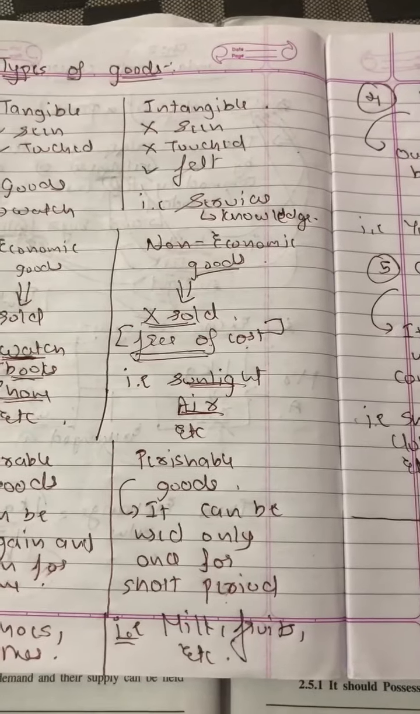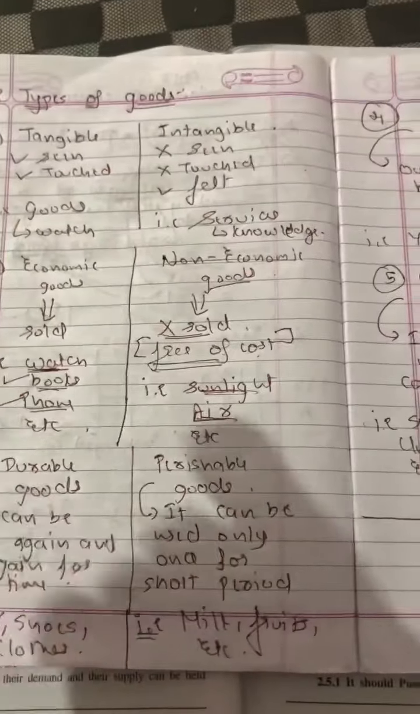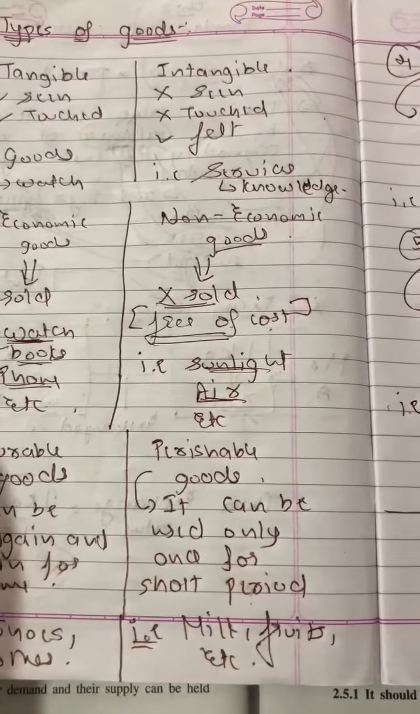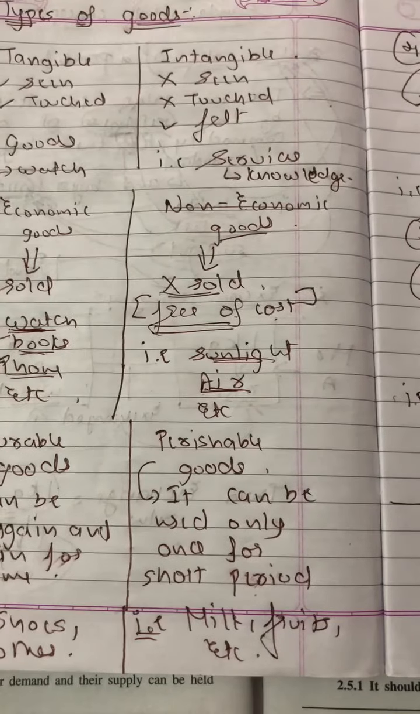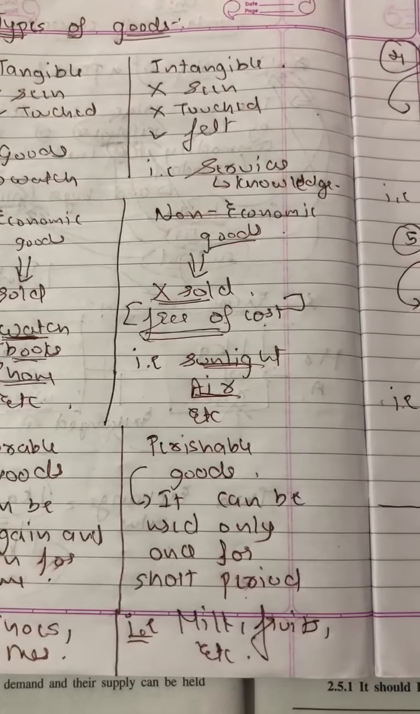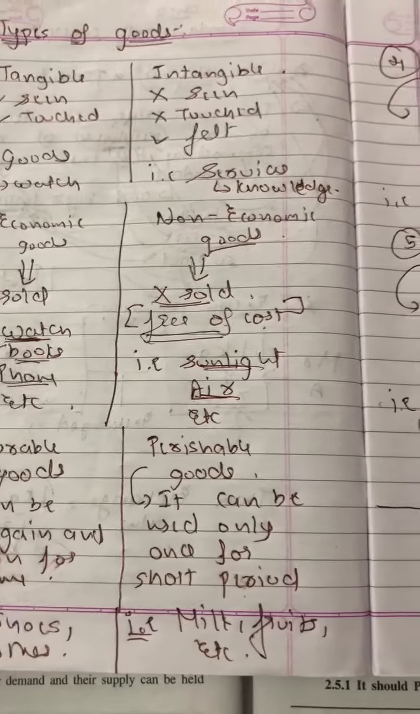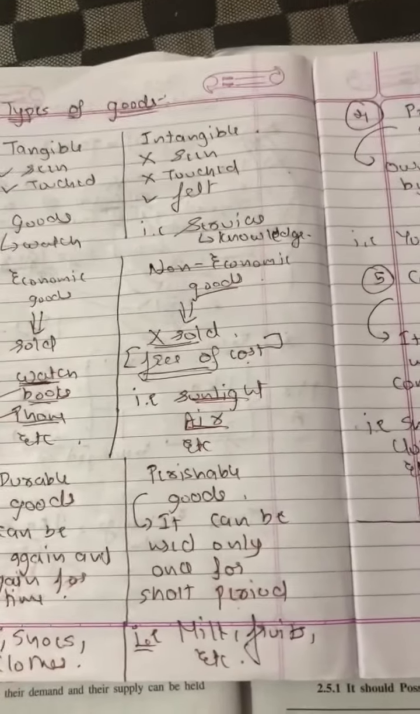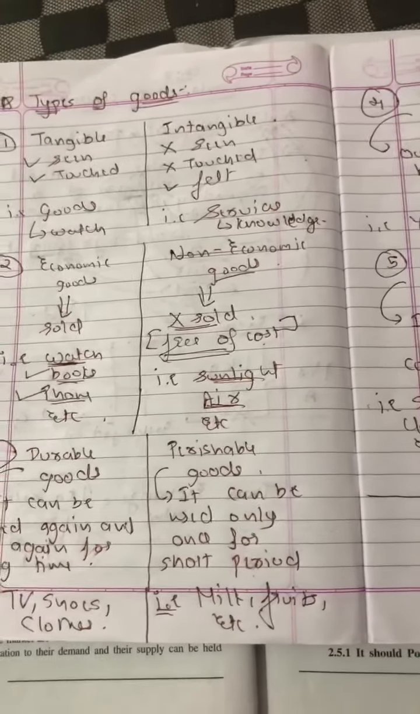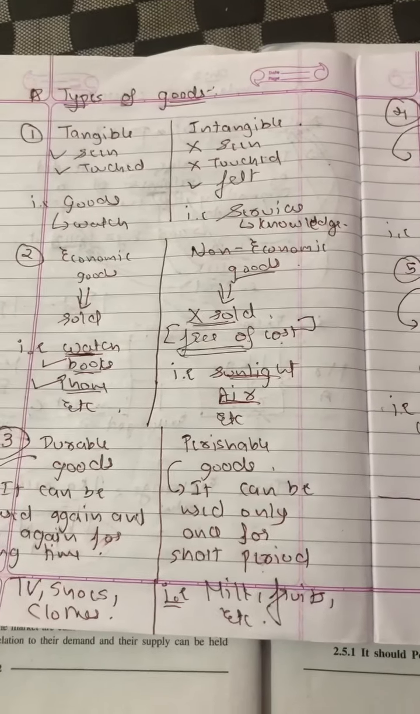Perishable goods. Now what do you understand by the term perishable goods? These are the opposite of durable goods. Durable goods were used again and again, but perishable goods can be used only for a short period. That means it can only be used once. Once you use it, it vanishes, मतलब गायब हो जाता है वो. You can use it once or consume it once, and it can be stored for a short period.